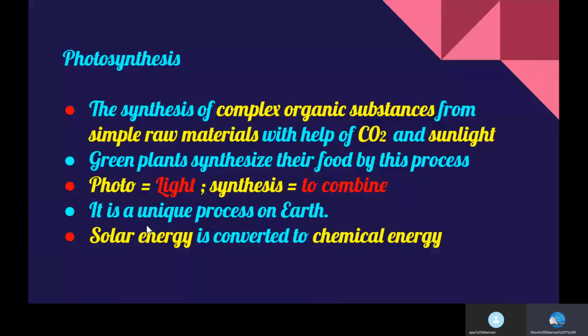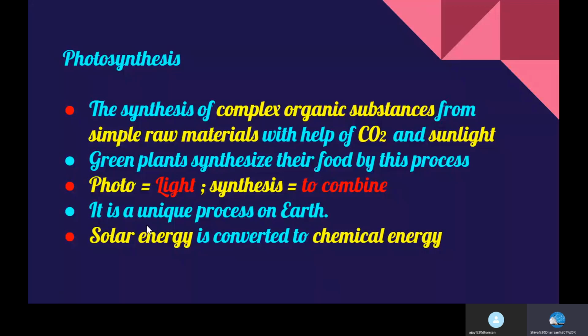In photosynthesis, the word photo means light and synthesis means to combine: the synthesis of food in the presence of sunlight. It is performed by all the plants on the earth. It's a unique process. During this process, solar energy of the sun is converted to chemical energy. They absorb the solar energy of the sun and convert it to chemical energy.